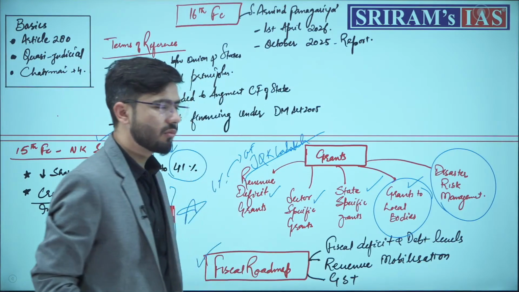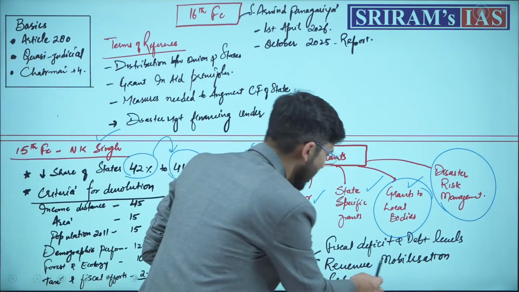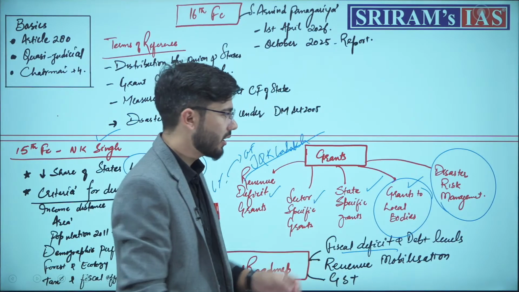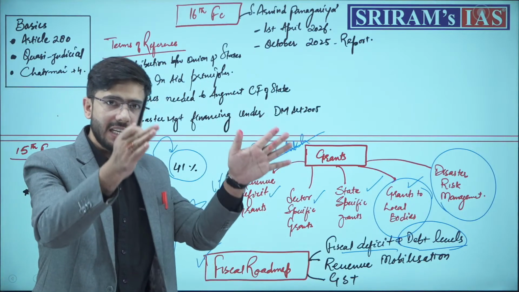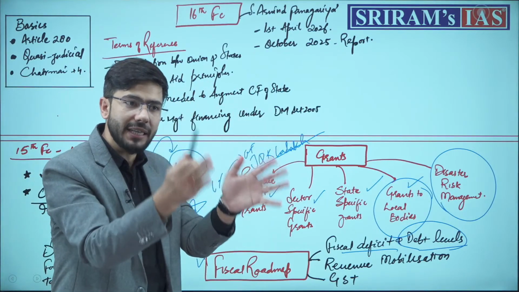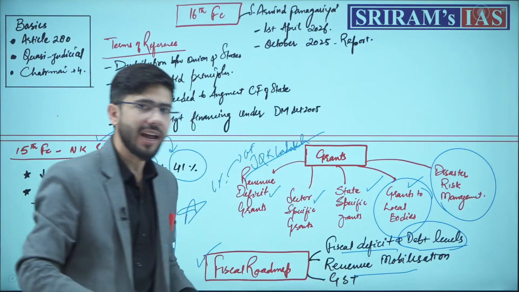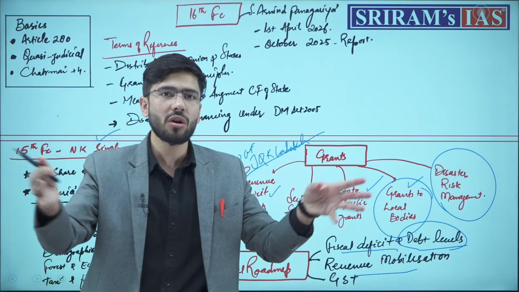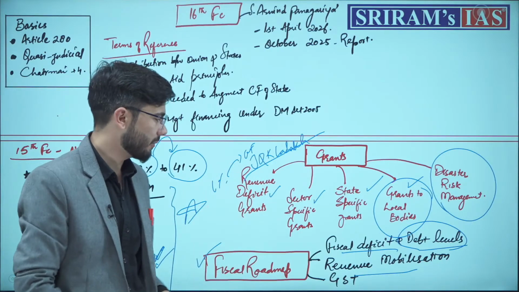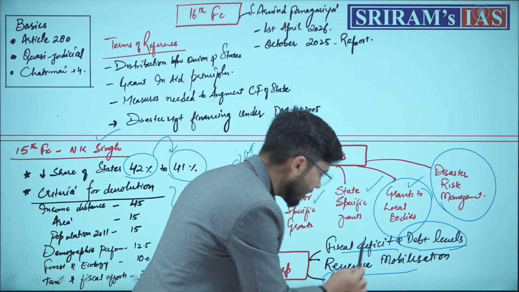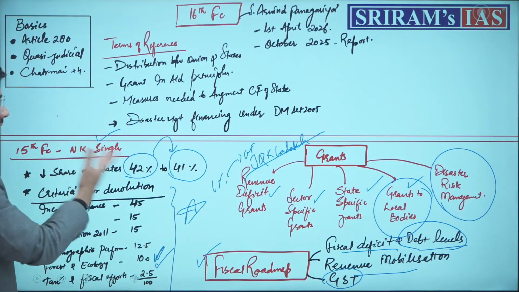A fiscal roadmap was drafted by the 15th Finance Commission. This fiscal roadmap talked about how much fiscal deficit we should control, and what the level of government debt should be at the central level, at the national level, and the debt level of the central government compared to the total debt of the country. Revenue mobilization, that is, how the Indian government should mobilize more revenue and reform its cess, surcharge and taxation. There were recommendations about GST and the reforms introduced by GST. So that is all about the 15th Finance Commission.